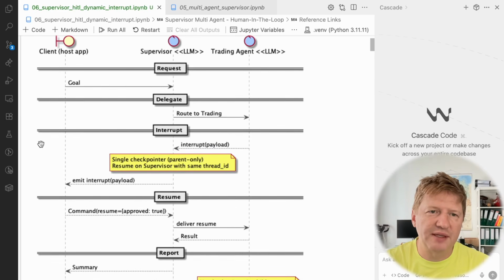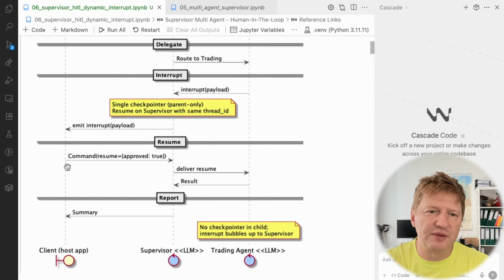So what's happening next? On the client side, you run the command, you resume the graph with the command and provide some feedback details, and we saw this already. But instead of doing something, the supervisor just blindly and transparently passes that through to the trading agent. And part of this resuming command already contains the current state, so the trading agent is aware to continue its execution from this point.